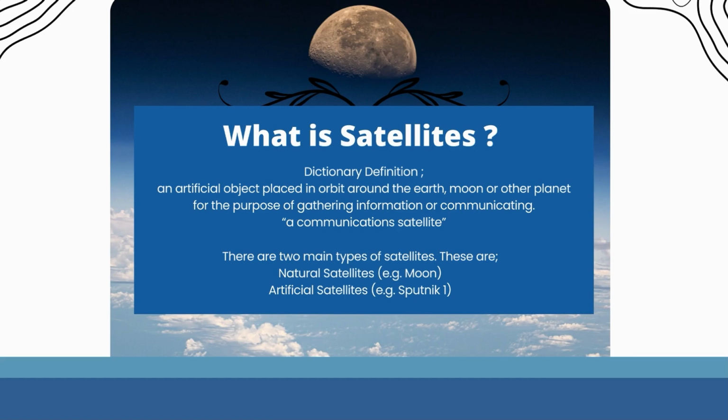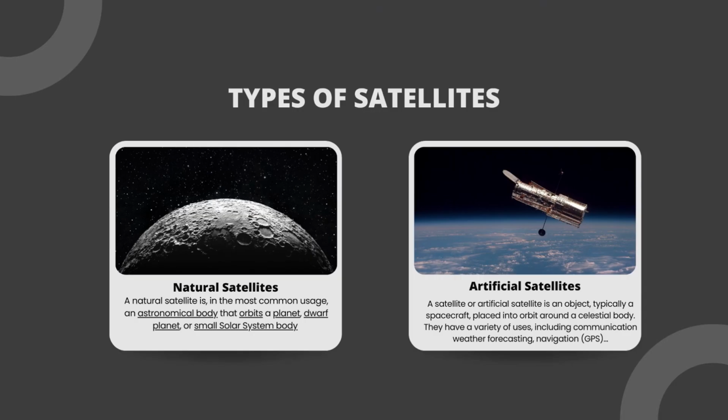What is a satellite? Dictionary definition: an artificial object placed in orbit around the Earth, Moon, or other planet for the purpose of gathering information or communicating. A communications satellite. There are two main types of satellites. These are natural satellites, e.g. Moon; and artificial satellites, e.g. Sputnik 1.